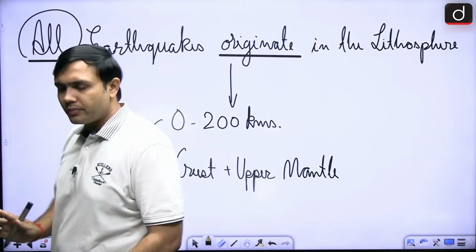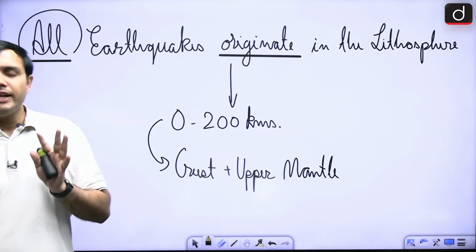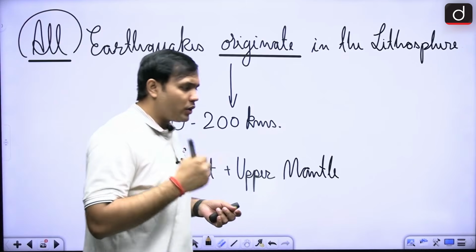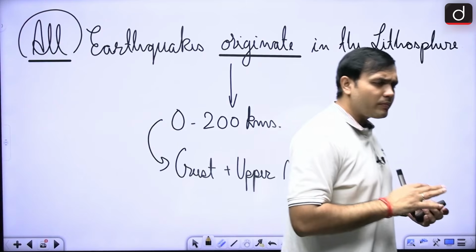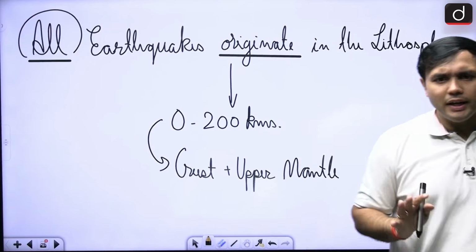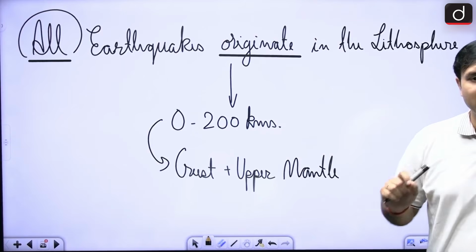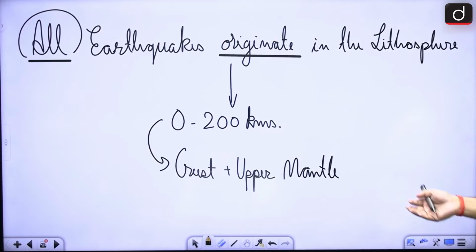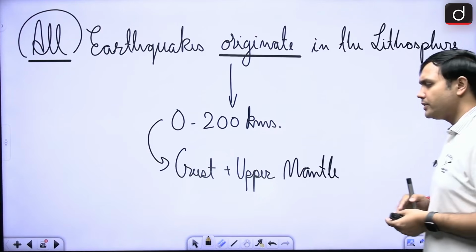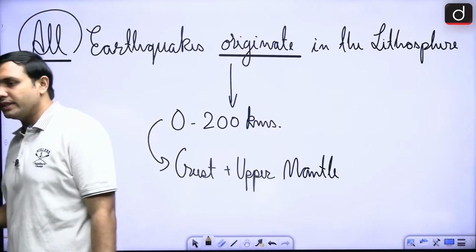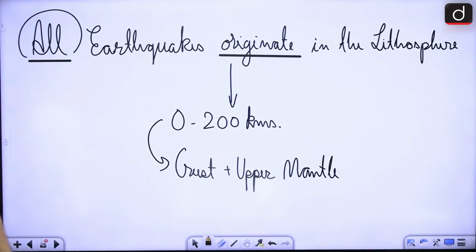Is that all right? Is it clear till now? Is there any issue till now that you are not clear about? You can also ask these particular aspects. If it is clear, then we can move towards a very important section, that is P waves and S waves, right? Body waves, surface waves, and specifically we will look at the P wave and S wave because this has been asked in previous years also, right?